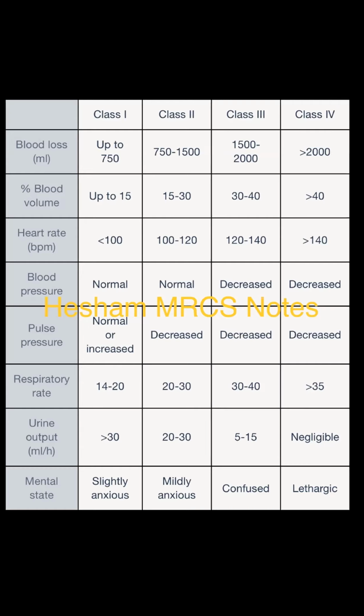Okay, then tachypnea also starts to occur in class 2, and urinary output starts to decrease from the start, less than 30s and 20 to 30s and 5 to 15, then negligible. And the mental status, I remember it from ACL, anterior cruciate ligament, ACL. ACL is anxious, confused, lethargic. Anxious, confused, lethargic. Okay, then start the questions.